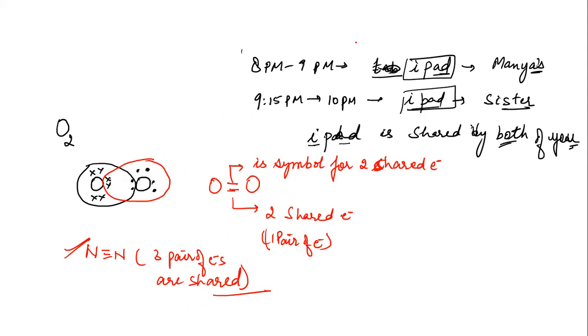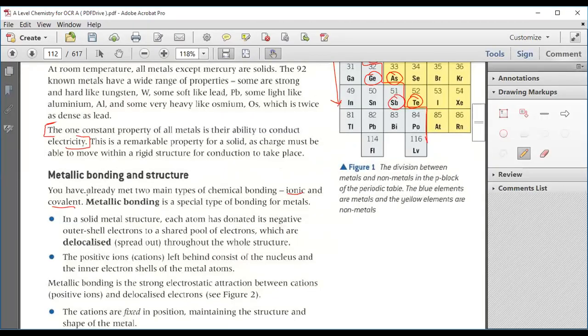Now, coming back to your theory part. We have already known the two types of chemical bonding, that is ionic and covalent. Now, metallic bonding is a special type of bonding for metals. What happens in metallic bonding? In a solid metal structure, each atom has donated its negative outer shell electrons to a shared pool of electrons, which are delocalized, that is, spread out throughout the whole structure.